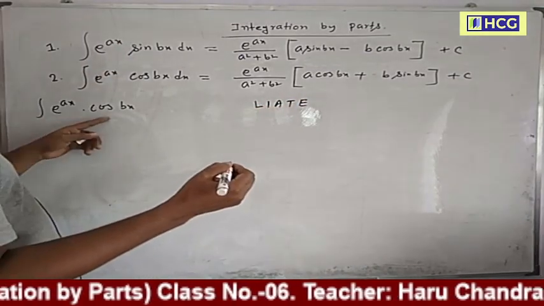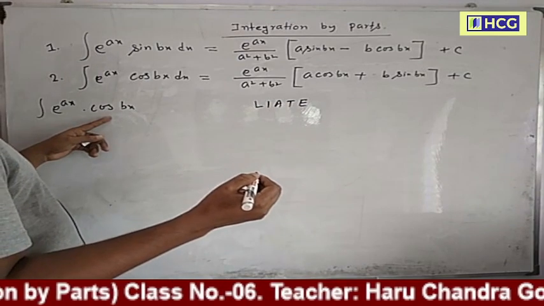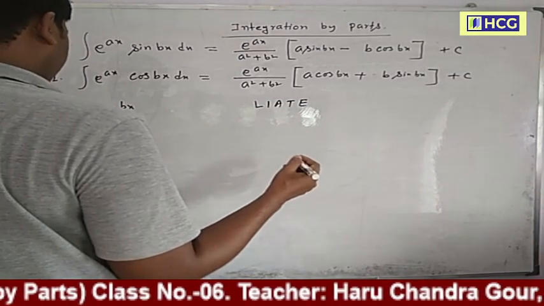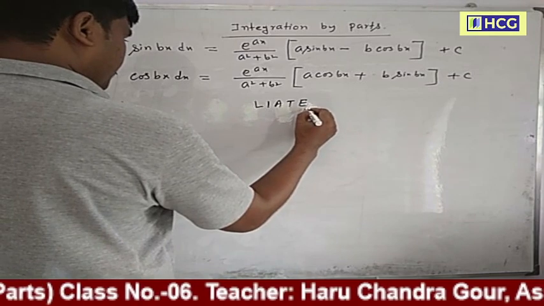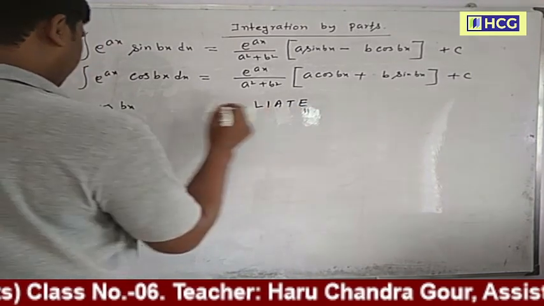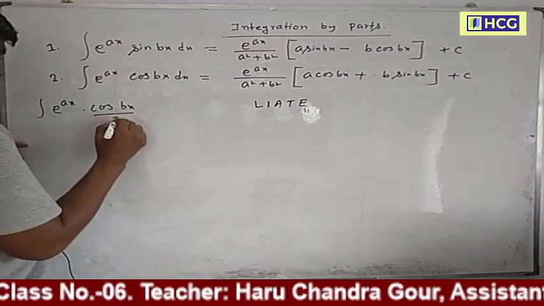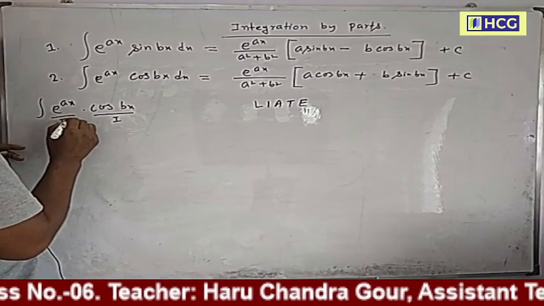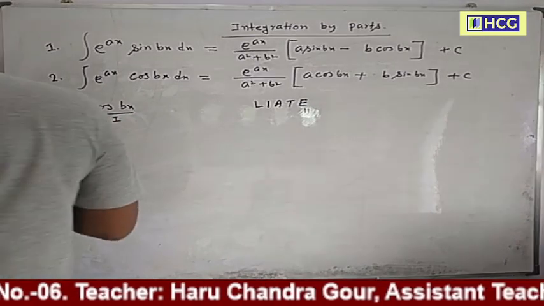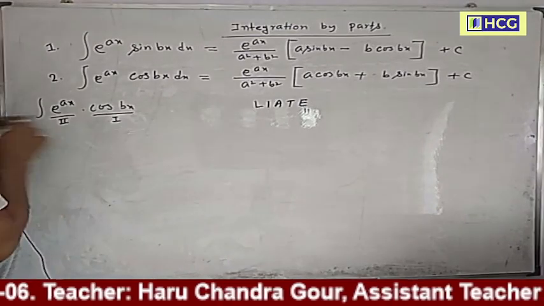The trigonometric function is the first function and the exponential function is the second function.